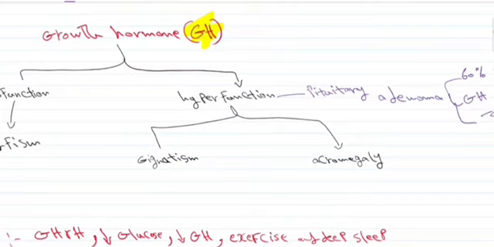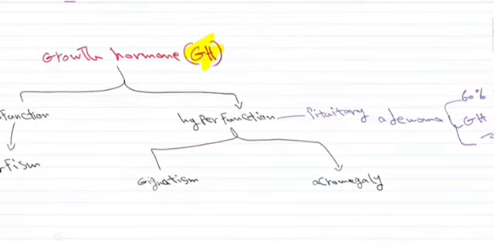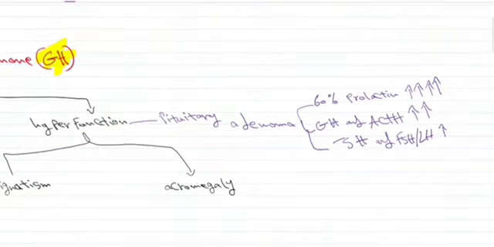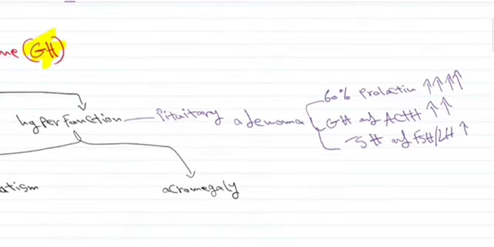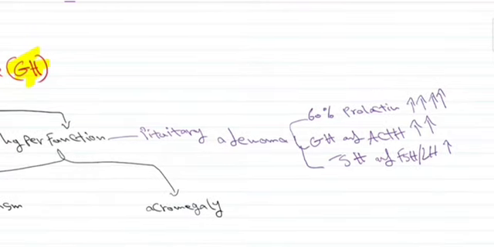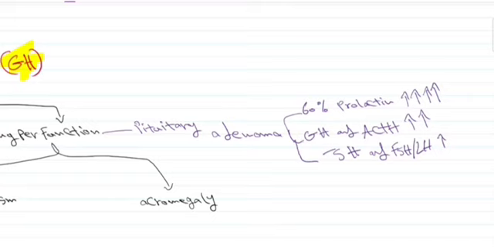Now, what can lead to hyperfunctioning of the growth hormone? So this is usually due to pituitary adenoma, and pituitary adenoma is a tumor that occurs in the pituitary gland, but it usually occurs in a specific cell in the pituitary gland, which will lead to the release of a specific hormone. So what I'm saying is that the pituitary adenoma will not lead to the increased production of all the hormones that it contains. No, it will affect only one type of cell, for example, the cells that release prolactin, and for this reason, there will only be hyperprolactinemia from this adenoma, and other hormones will be normal.